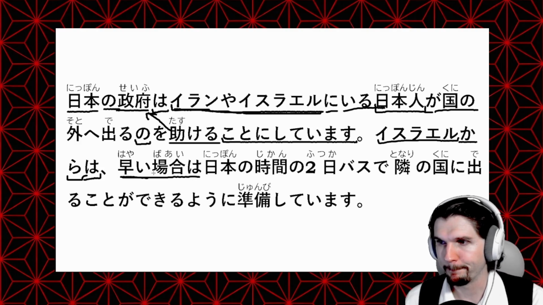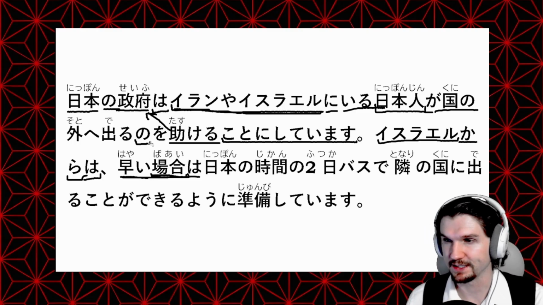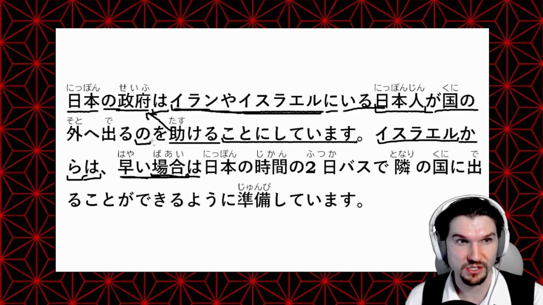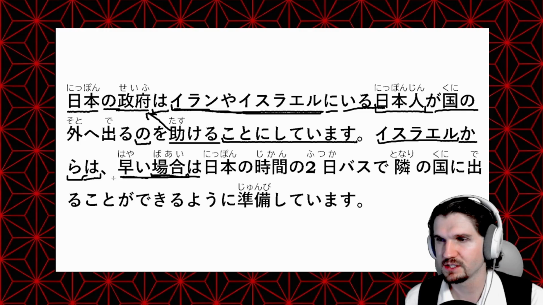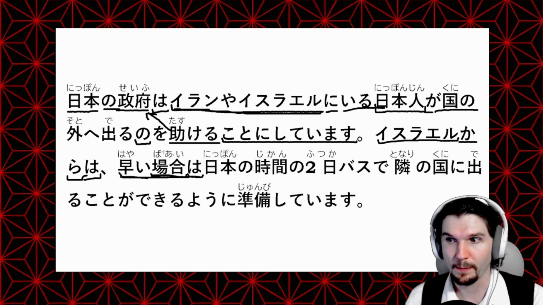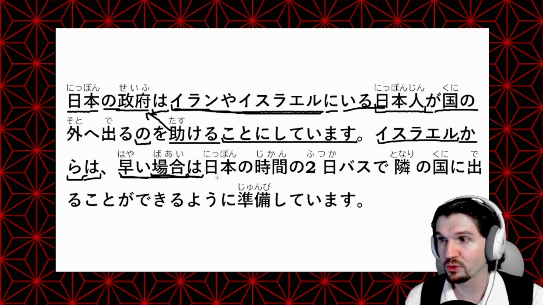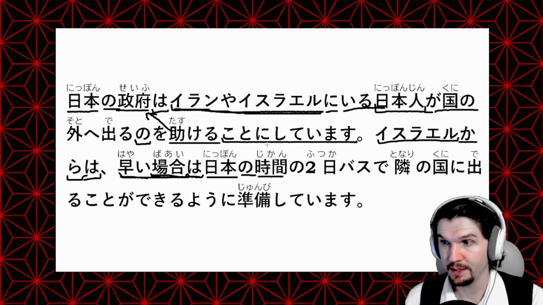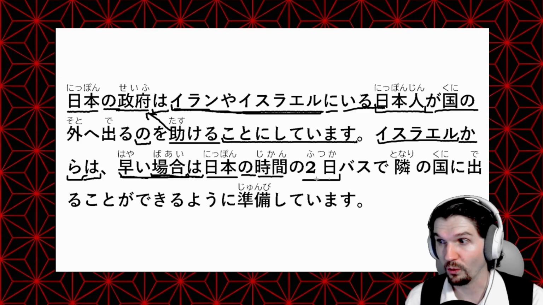早い場合は So 早い is early. And then 場合 we can use for various different things. This can be like cases or when. We're talking about a specific type of situation here. So 早い場合 would kind of be like at the earliest, in the early situation, or in the case of being early. So at the earliest, and then we have another particle wa, reframing it. So as far as the earliest cases, 日本の時間の So 日本 Japan の時間 time from Japan, or in Japan time の2日 or 今日 today.